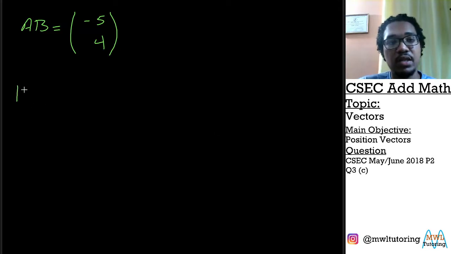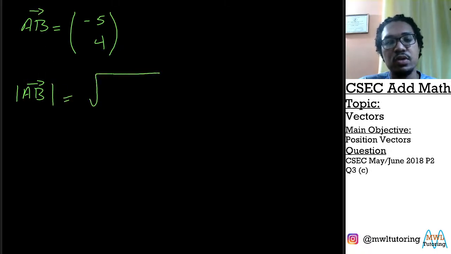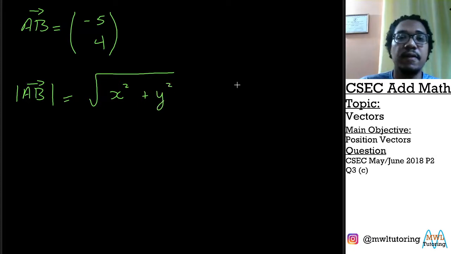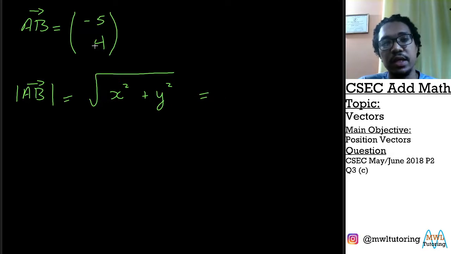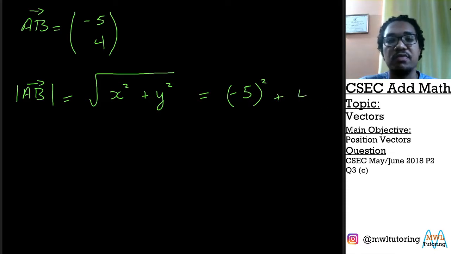And to get the magnitude of any vector, we take the root of the x component squared plus the y component squared. So the x component is negative 5, so we want to square this. Plus the y component is positive 4 that we want to square as well. And then we're going to square root that answer.